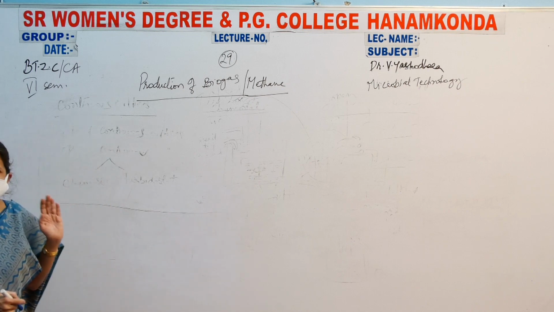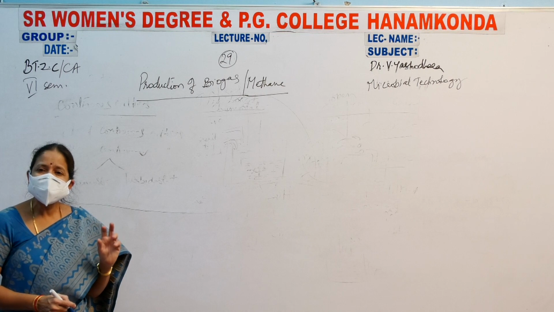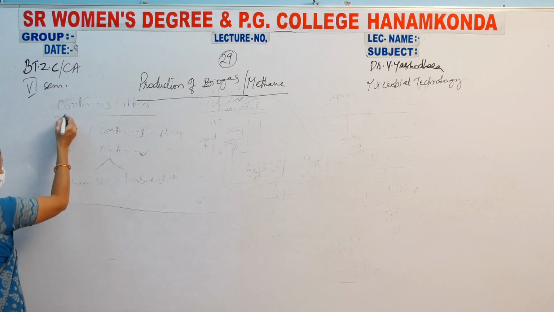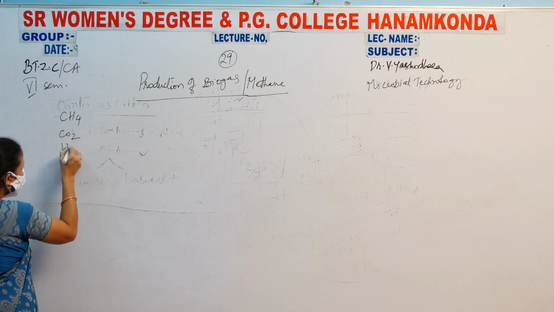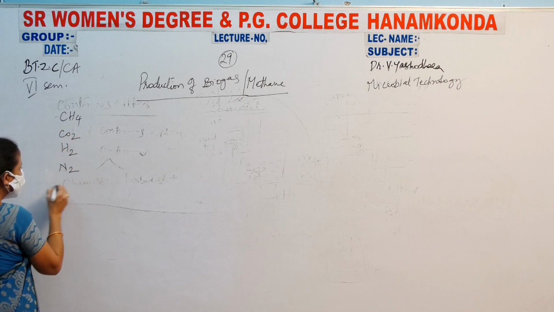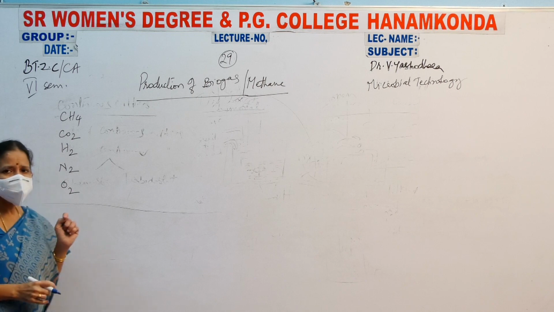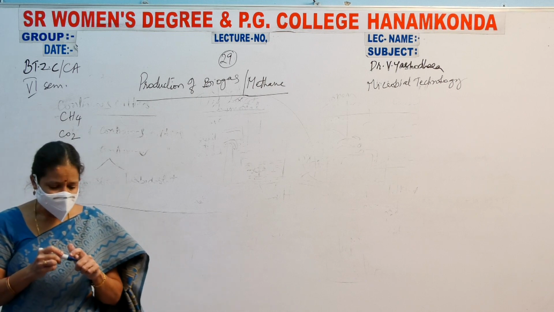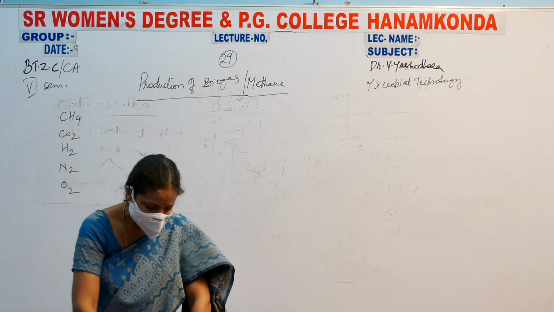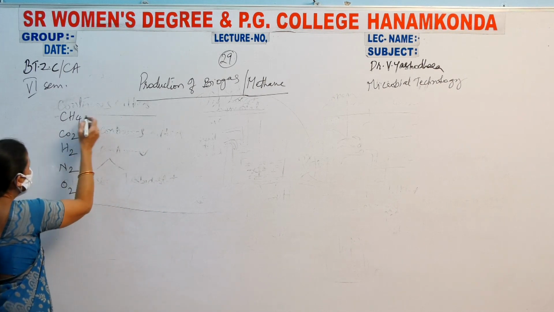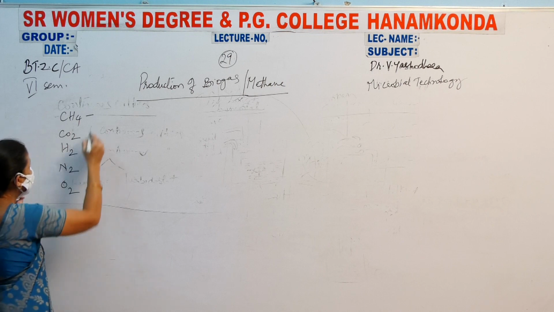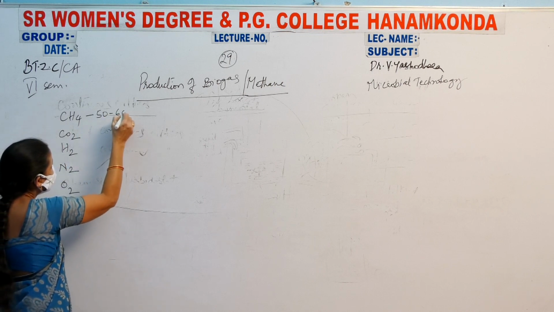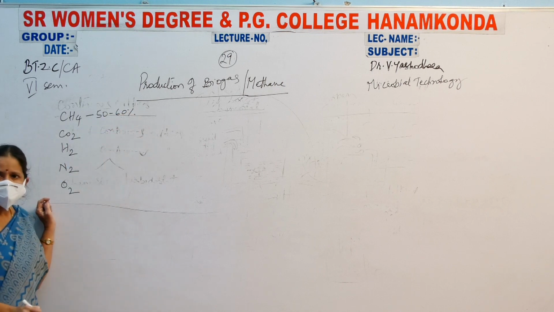Coming to the next one, see here. Biogas is a mixture of gases. What are the gases present? Methane, CO2, H2, nitrogen and oxygen. All these gases are mixed and they are present in the biogas. Now see here, CH4, that is methane. 50 to 60% of the biogas consists of methane.